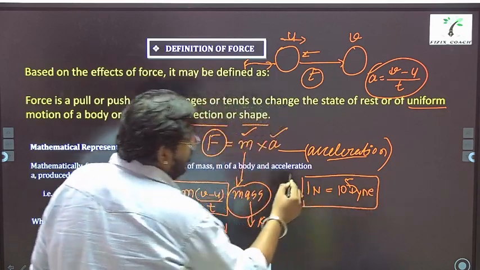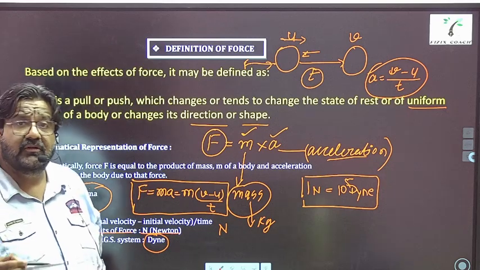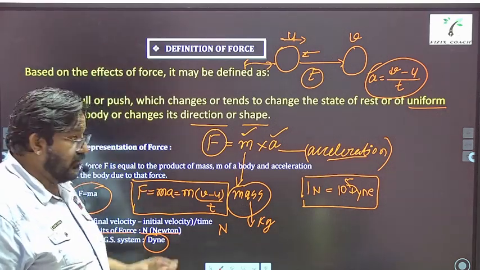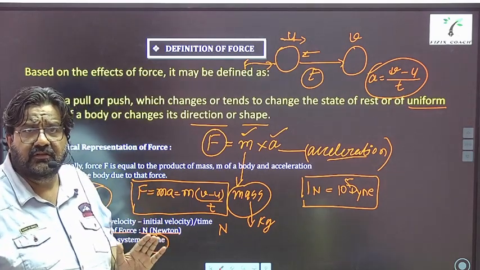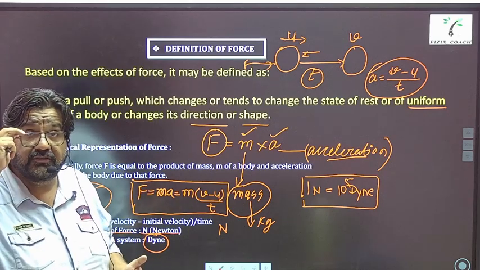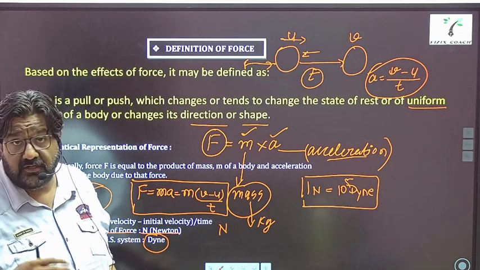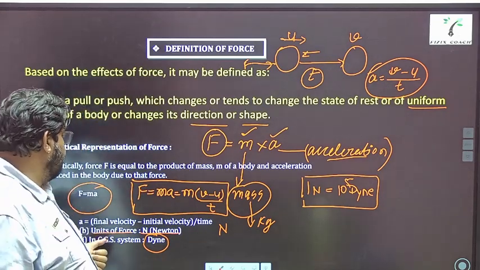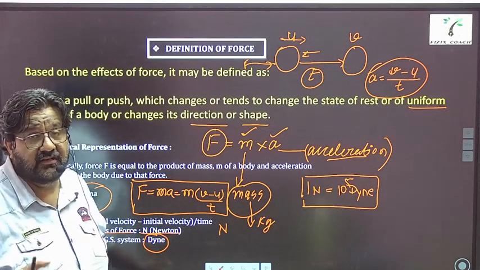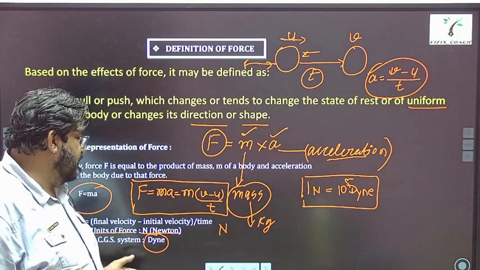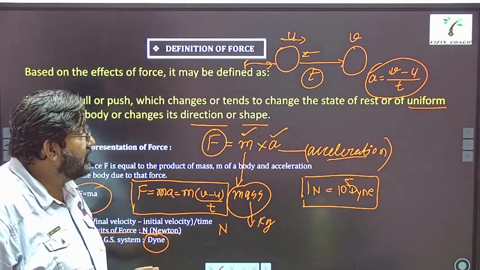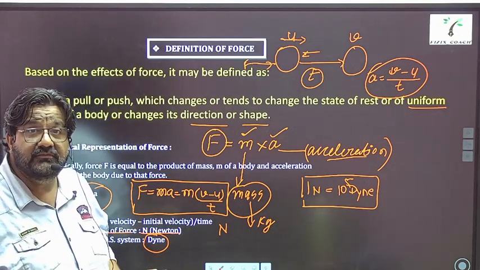This can be helpful for you in converting the values, right? So this completes the definition. Now you know what is force, how to calculate force using the formula, you know what is acceleration, and you know its SI unit and its CGS unit, that is Newton, and the CGS unit is dyne. All right. So this is the complete thing about